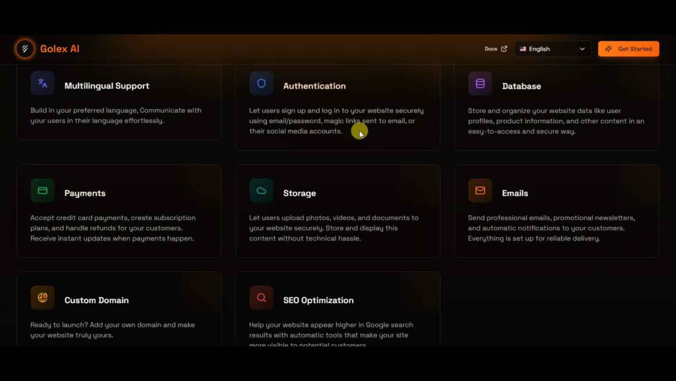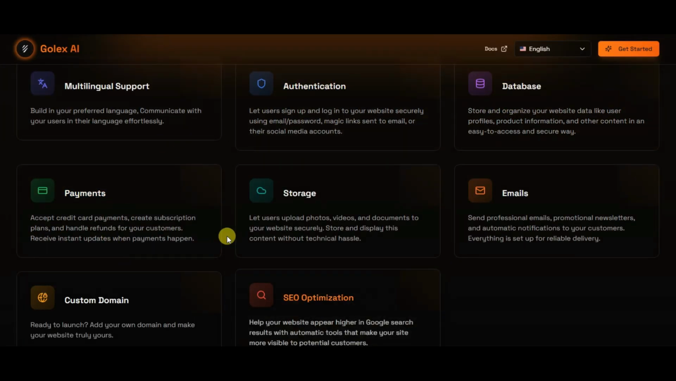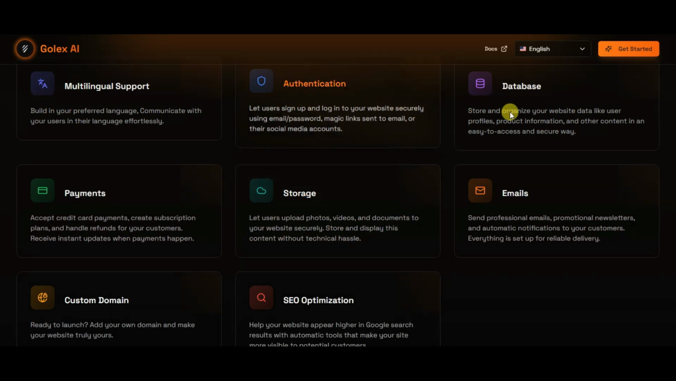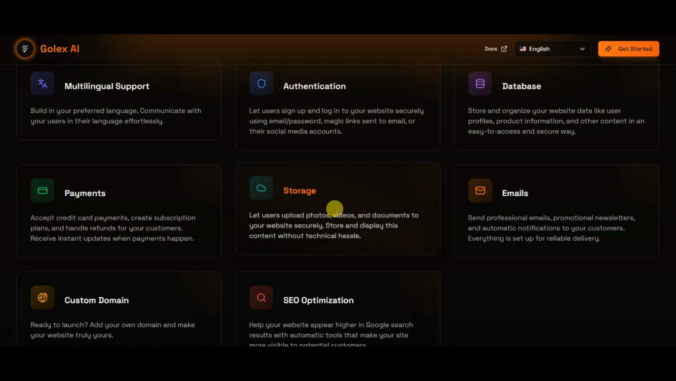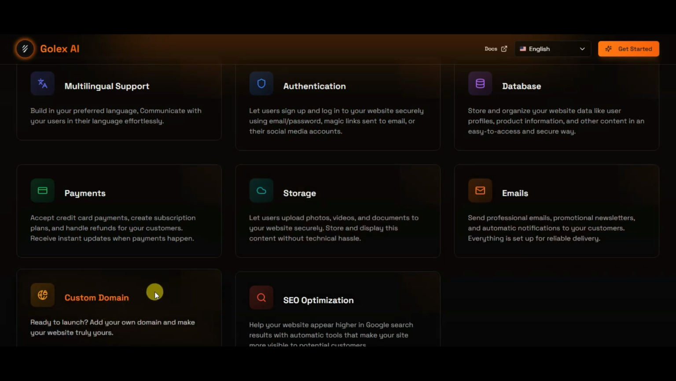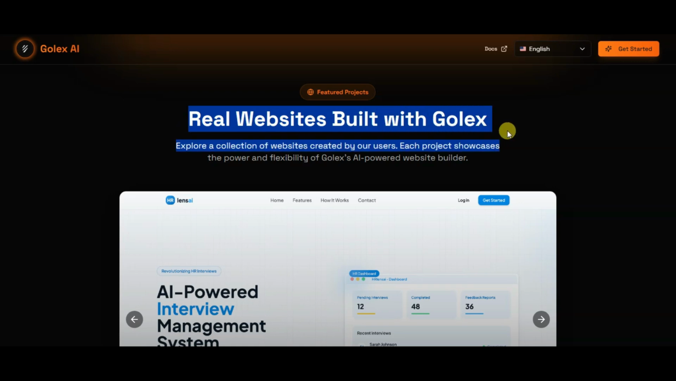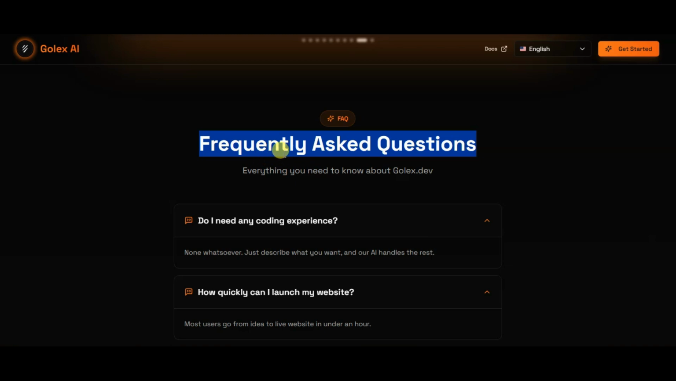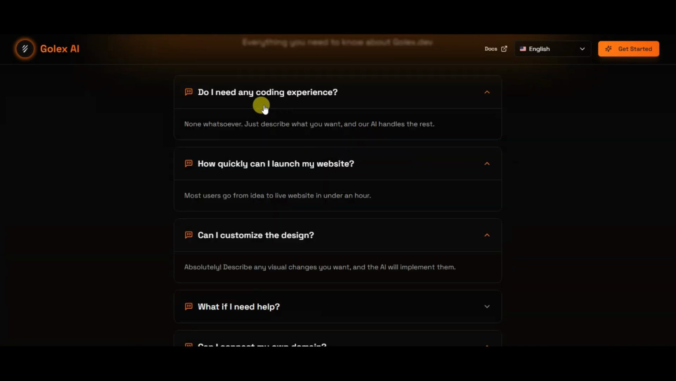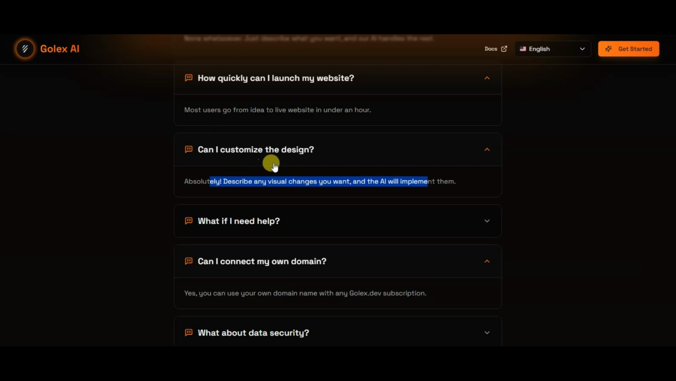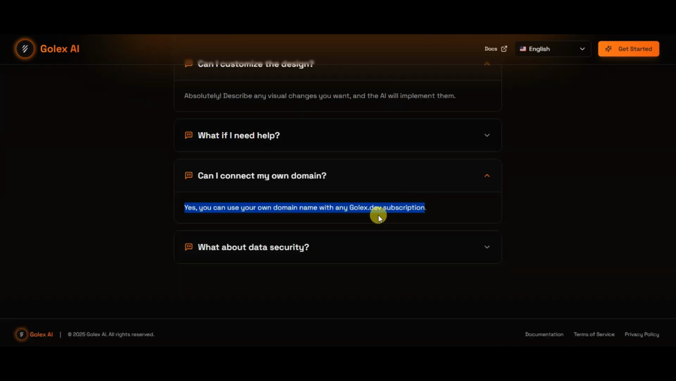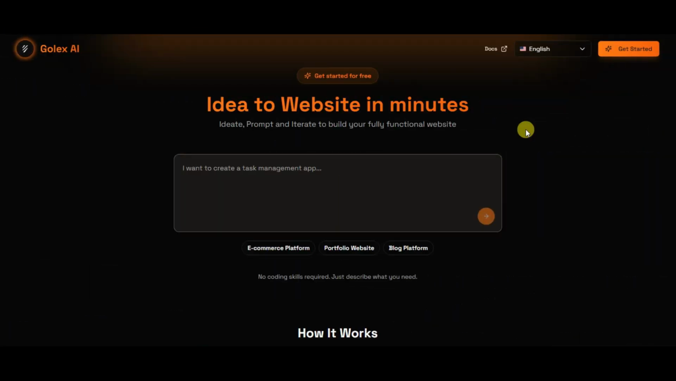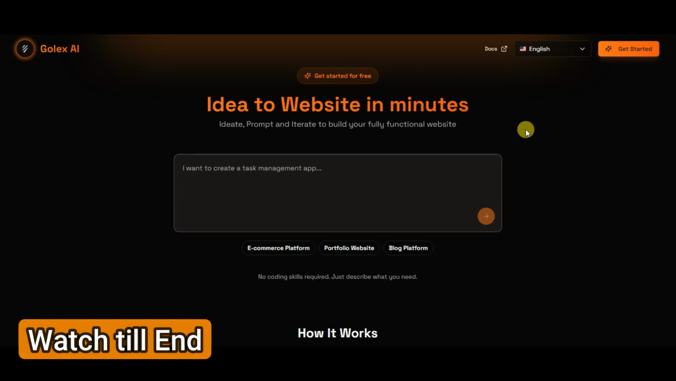Here you can see you can add all these things to make powerful websites: authentication, database, payments, storage, emails, custom domain, SEO optimization. You can make real websites with Golex. You can make a website for free. Here you can see frequently asked questions. You do not need to worry about coding knowledge. You can customize the design. You can connect your own domain with the website. Guys, the great thing about this platform is that you can make a website in any language.